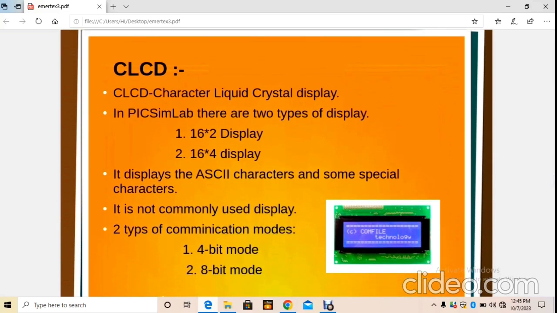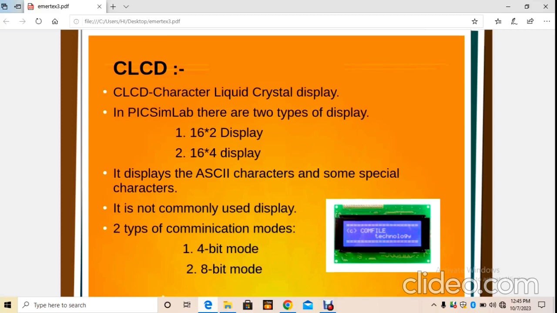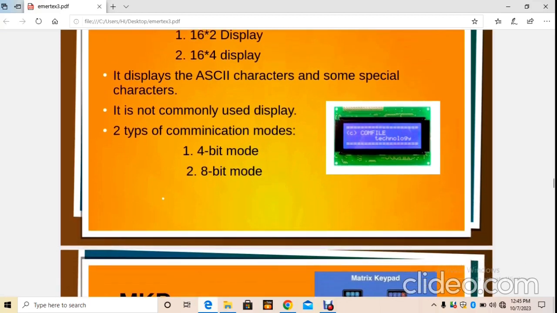CLCD stands for Character Liquid Crystal Display. In PIXM Lab, there are two types of display: one is 16x2 and one is 16x4. It displays the ASCII characters and some special characters. It is not a commonly used display. There are two types of communication modes, 4-bit mode and 8-bit mode, and this is the display of the CLCD.